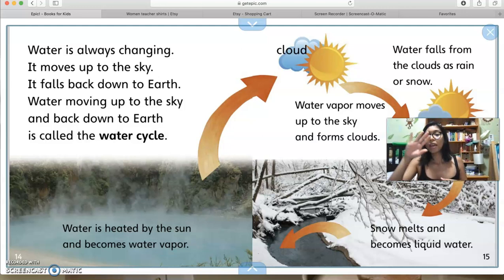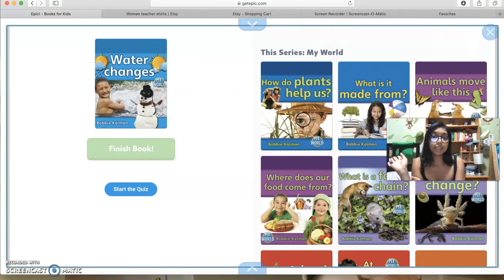Then that snow melts and becomes liquid water, and that's what goes into the lakes, into the rivers, and then that's how our water cycle works. Now this is just a little preview because we are going to be talking about the water cycle tomorrow and Thursday, okay? So you're getting a little glimpse of it. And then that's the end of our book.